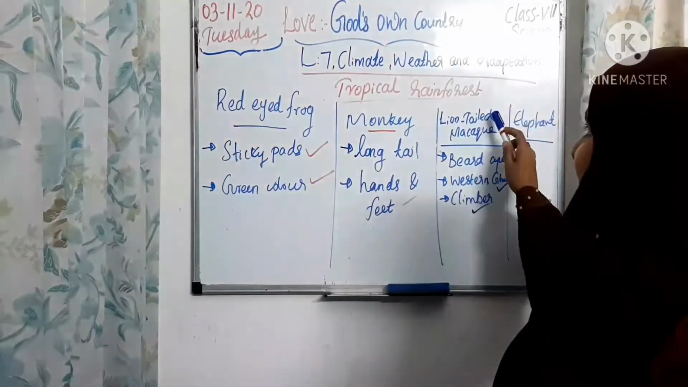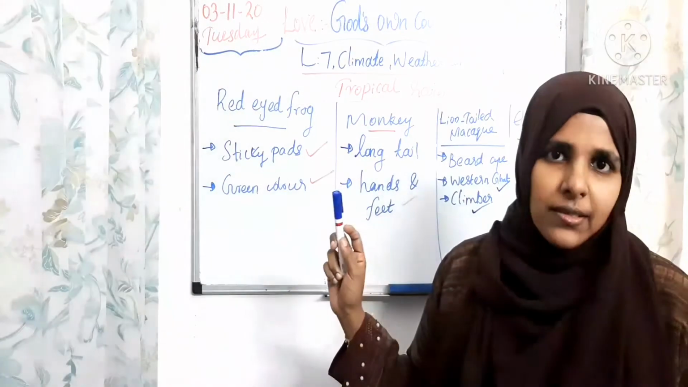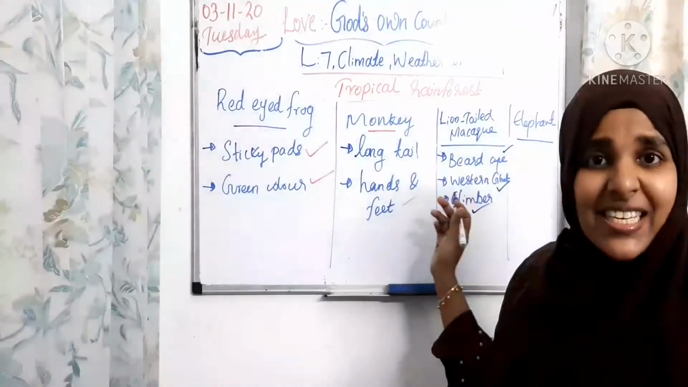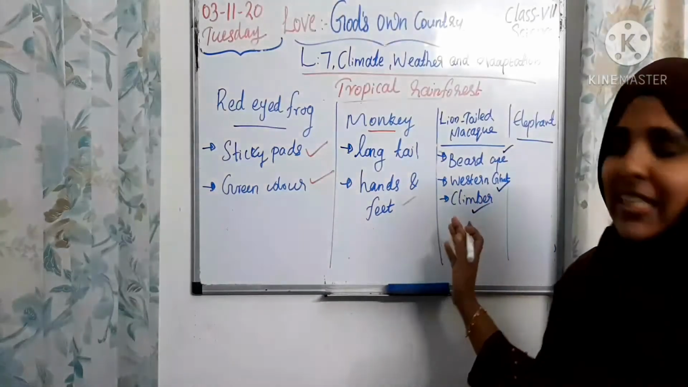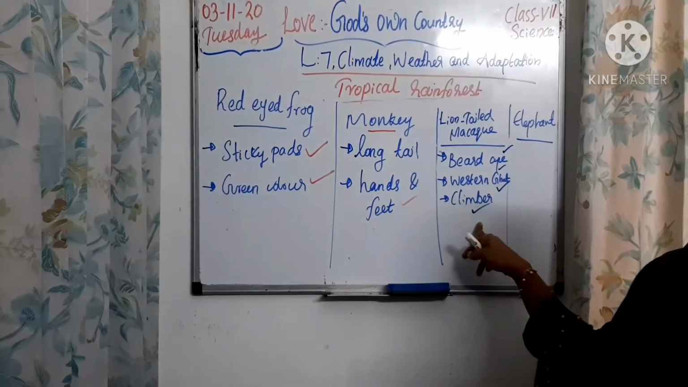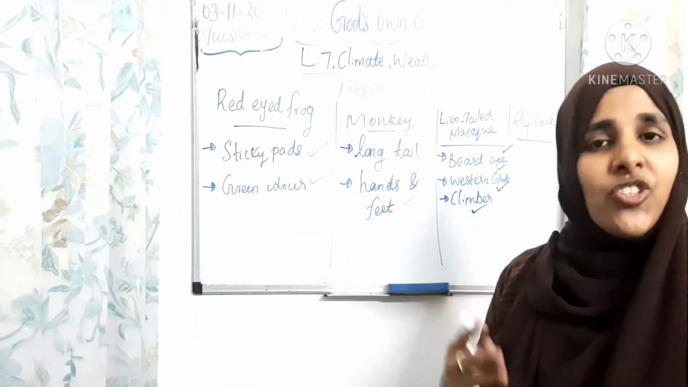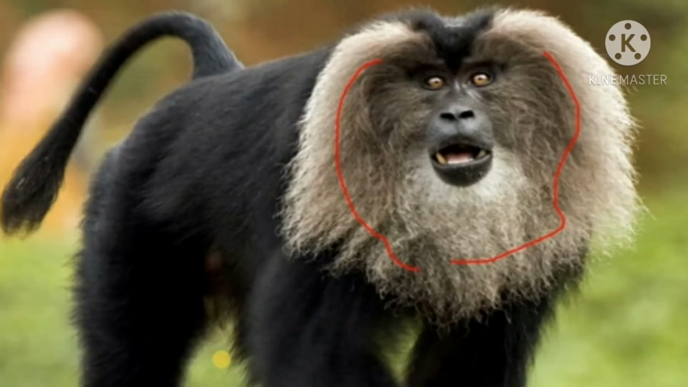Next is the lion-tailed macaque. It is also called the beard ape. It lives in the Western Ghats. This macaque is a very good climber, and it spends major parts of its life on trees. The standing feature of the lion-tailed macaque is its silver-white mane which surrounds the head from the cheeks down to its chin. And it feeds mainly on fruits, flowers, birds, etc.